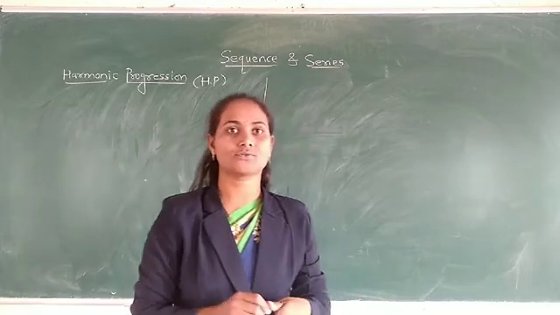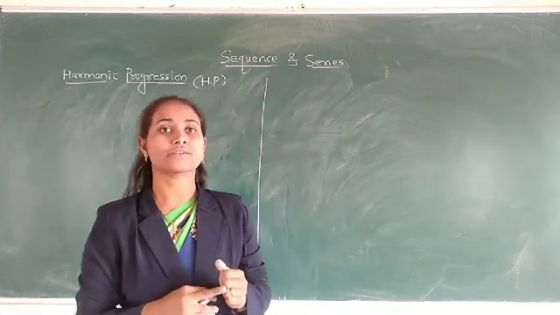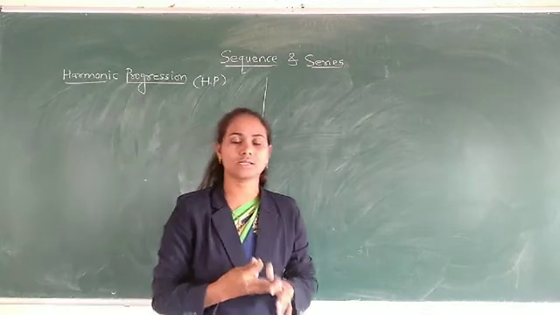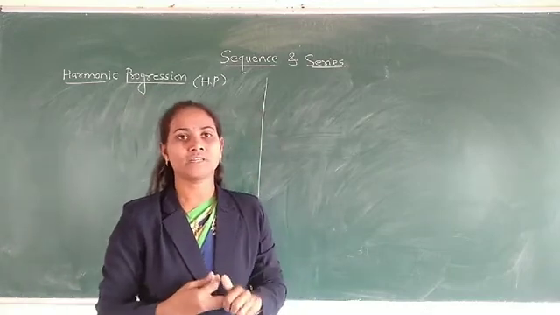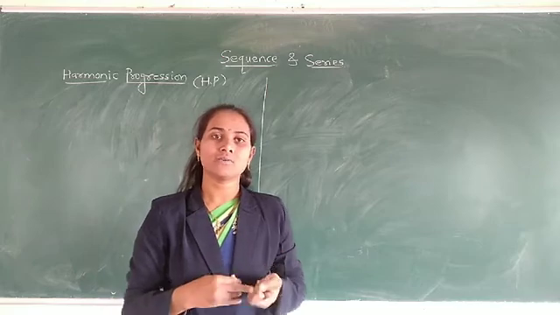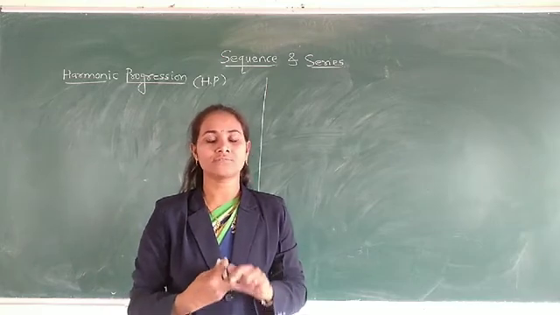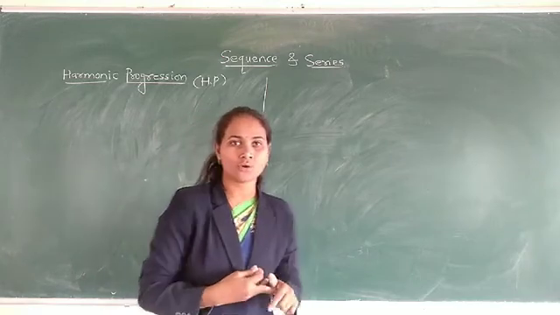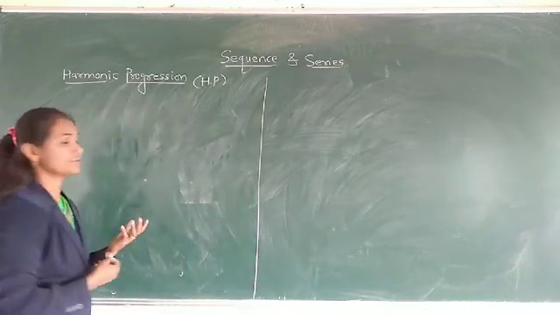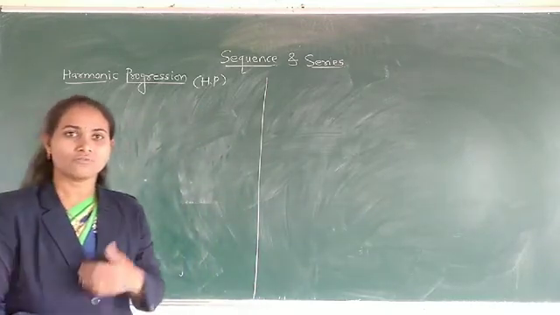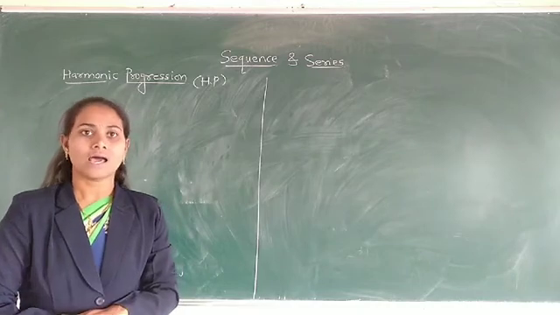In the last lectures, we saw arithmetic progressions and geometric progressions. A sequence is said to be in arithmetic progression if the difference is constant. A sequence is said to be in geometric progression if the ratio is constant. Now we are going to define a new progression, that is harmonic progression. When is a sequence said to be a harmonic progression?